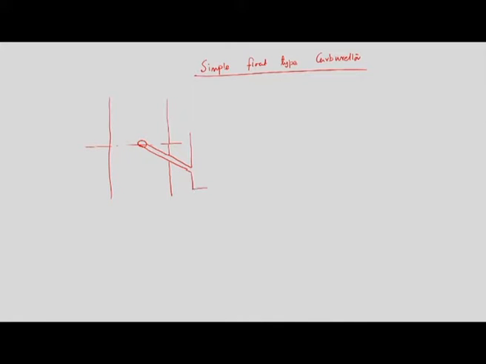I am drawing a simple float type carburetor. And we have one float over here, which is connected with this.